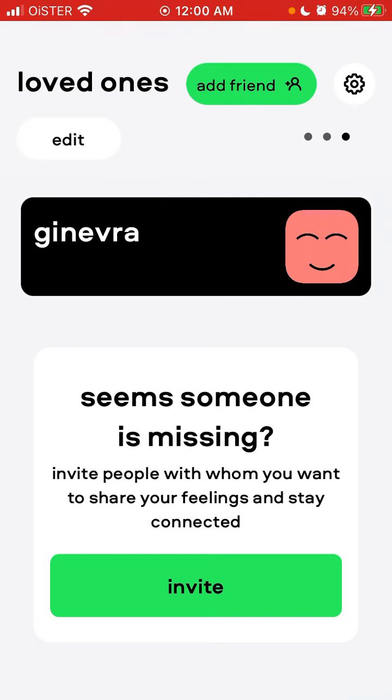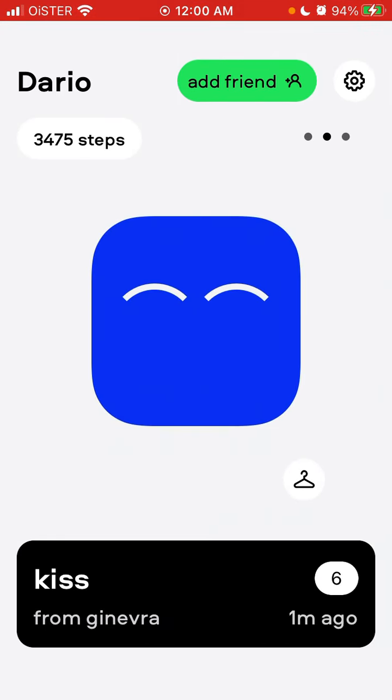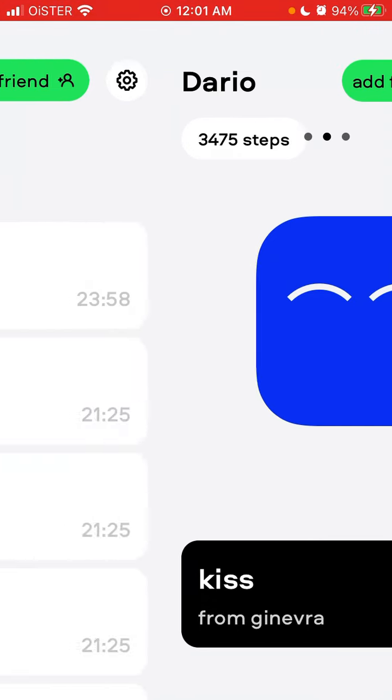And I don't know if it actually sends vibrations. Sometimes it does. I think it's a good idea to have these vibrations working, because imagine, even if you don't receive a standard notification, your phone starts vibrating, and this is the way you feel that someone is caring about you.